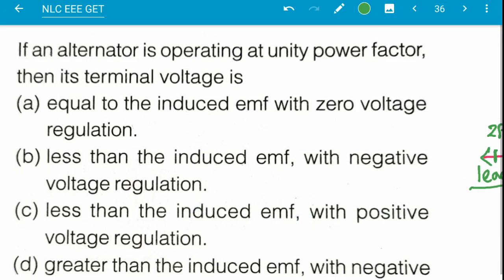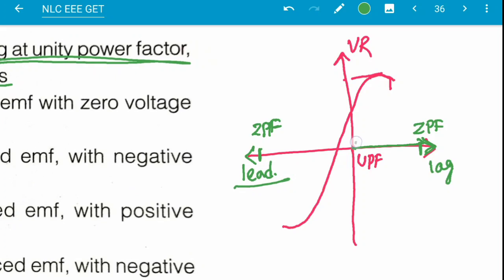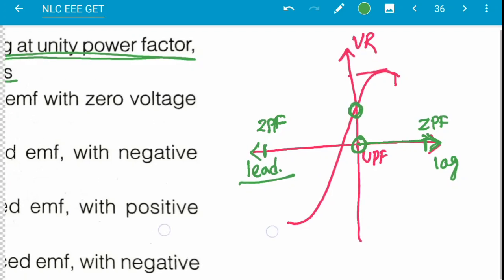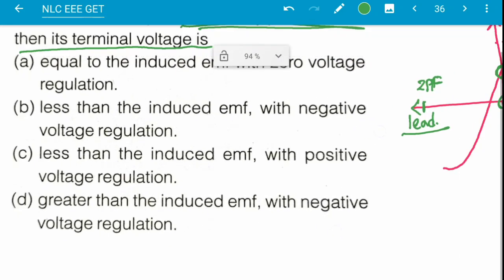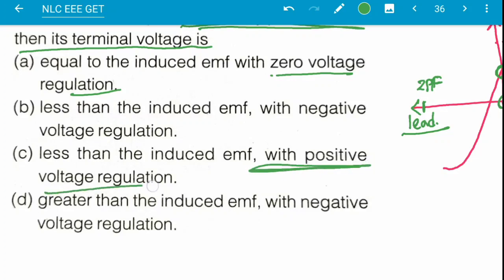Now look at the question: the alternator is operating at unity power factor, then its terminal voltage is? First thing, at unity power factor, voltage regulation is positive, not negative. Option A, with 0 voltage regulation, is not the answer. So the answer is option C, positive voltage regulation.